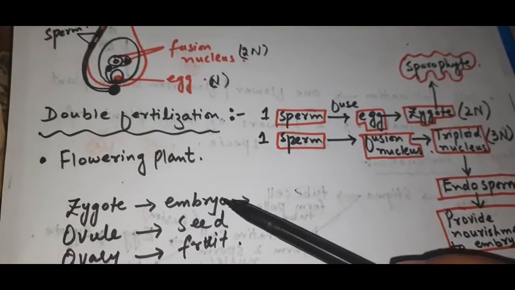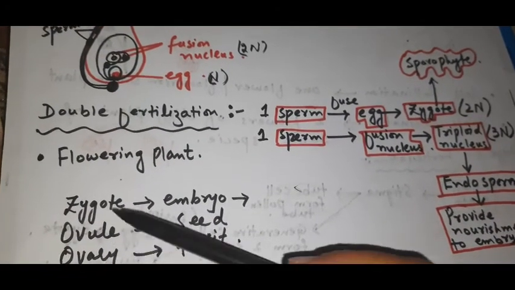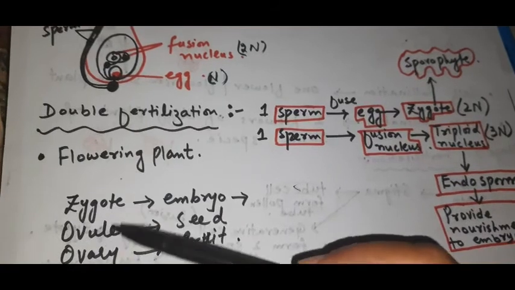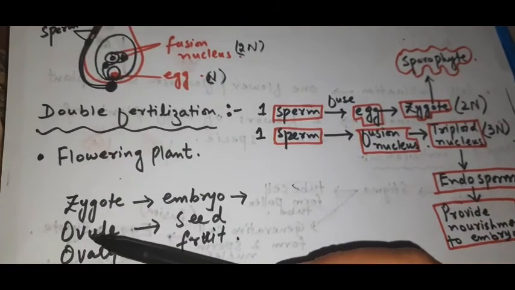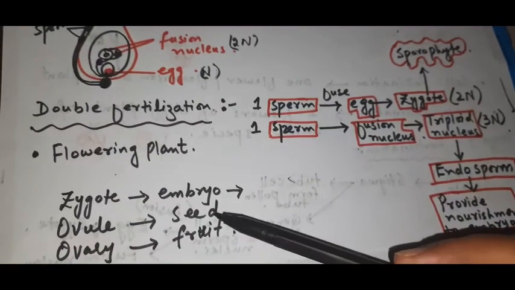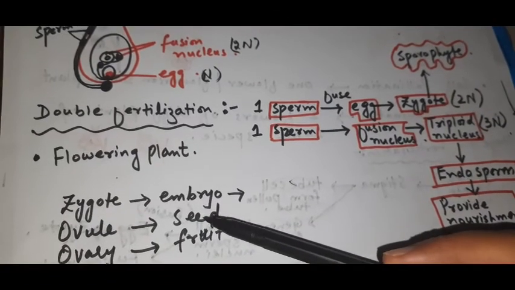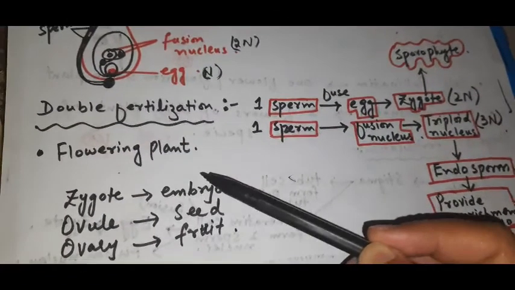Now the ovule, in which all the stages and processes have taken place, will convert into seed, and inside the seed we have the embryo, right?